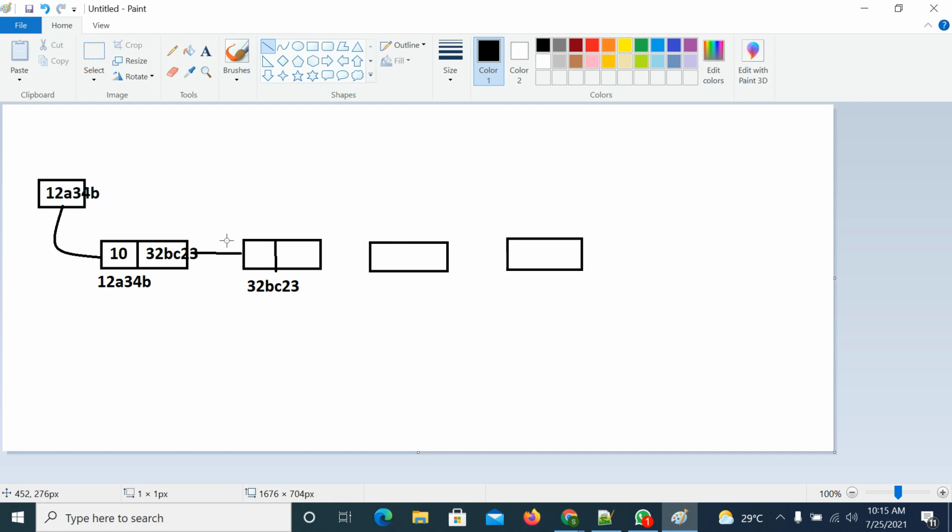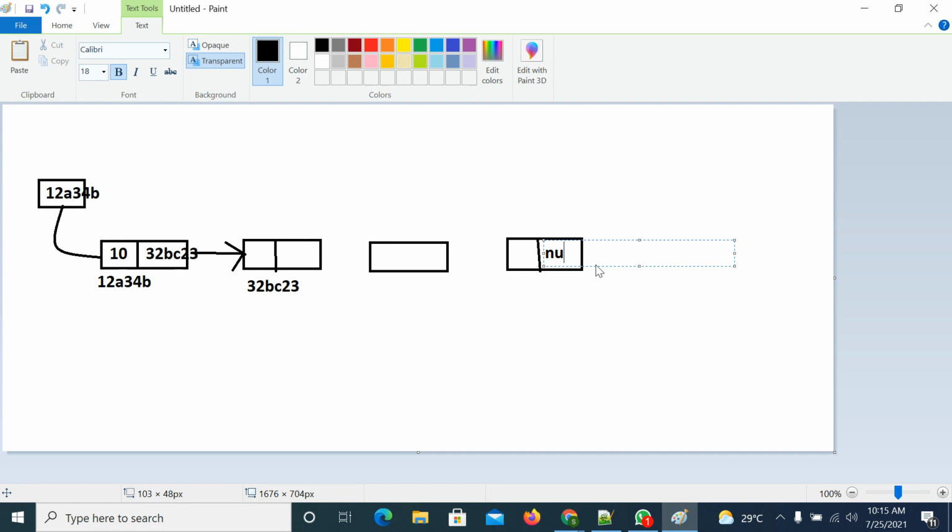I don't need to explain once again, right? Like a double linked list, there will also be a circular linked list. You might have learned all these things, right? So here also the first field is the data field, the second field is the next field. If you have a third element, the address will be updated here. If you have a fourth element, the address will be updated in the third element. If you don't have a fifth element, the last field will be null. If you don't have any other next element, the last field will be filled with null.